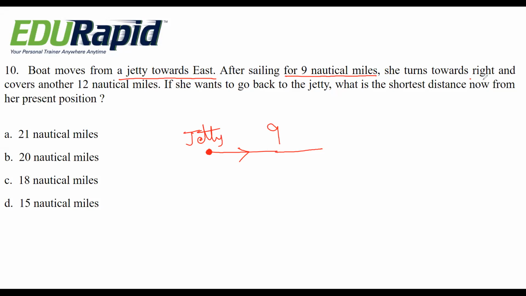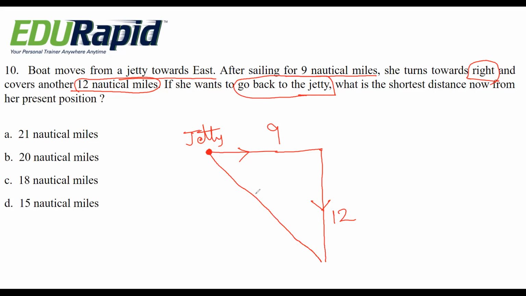She turns towards right and goes another 12 miles. Then she wants to go back to the jetty. That means this direction, from this point to this point. So what is the shortest distance now from her present position?